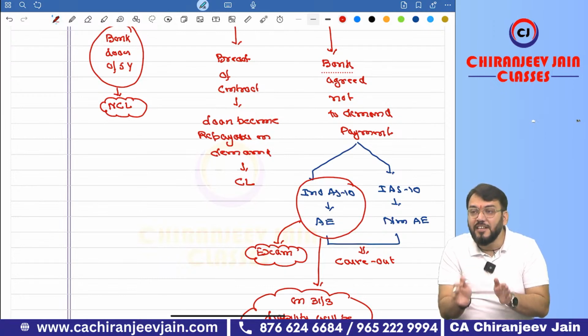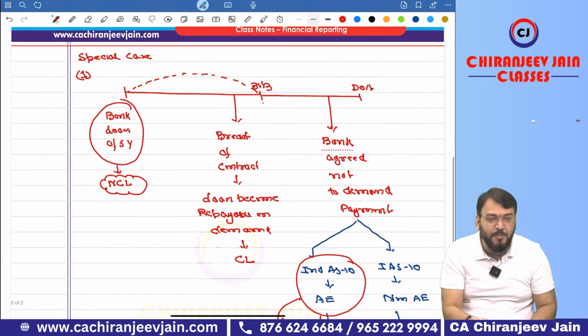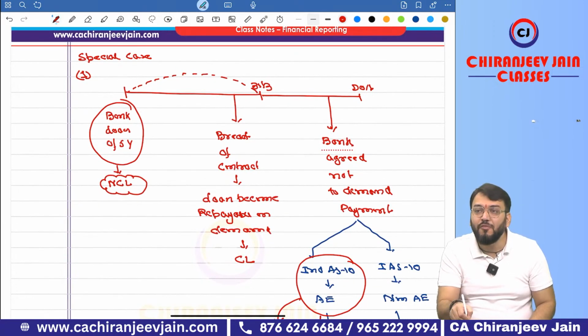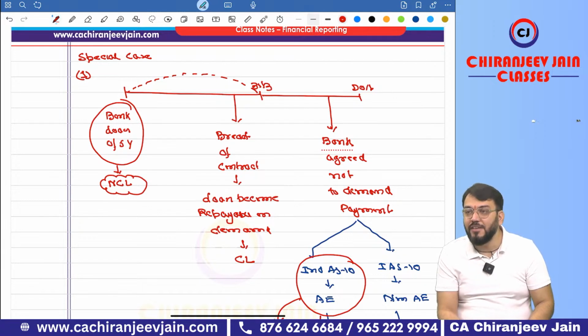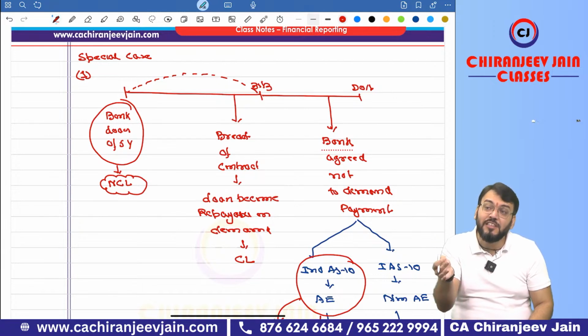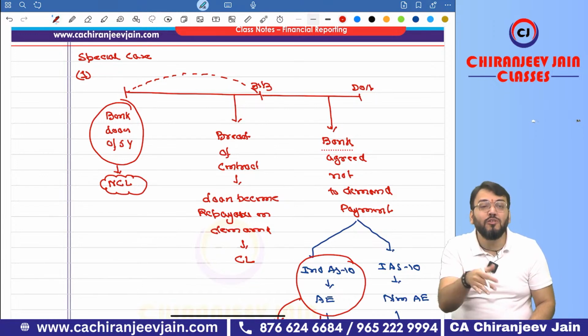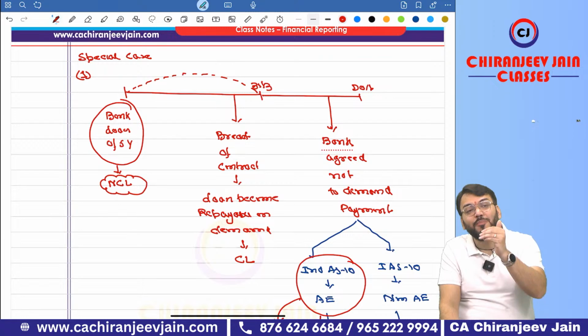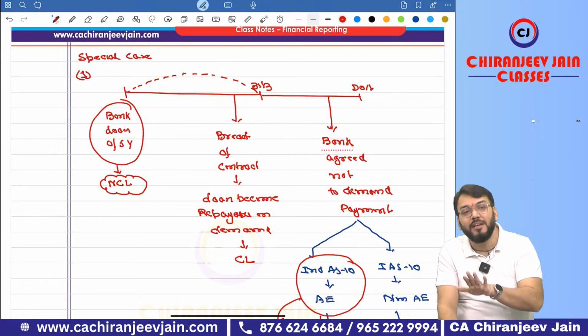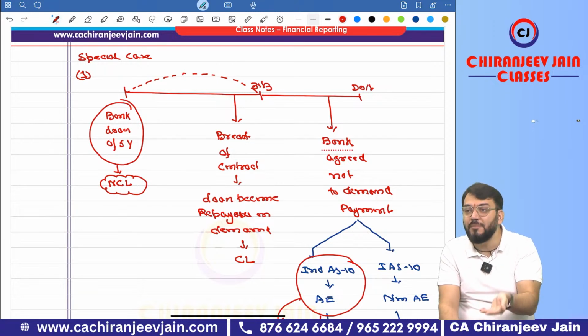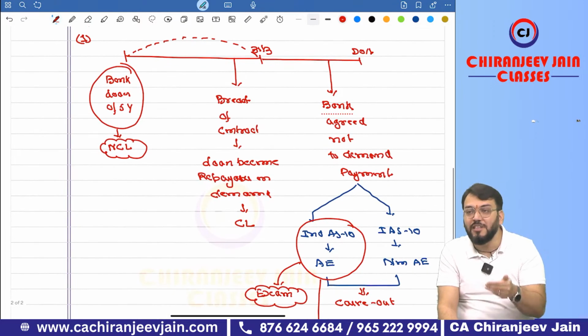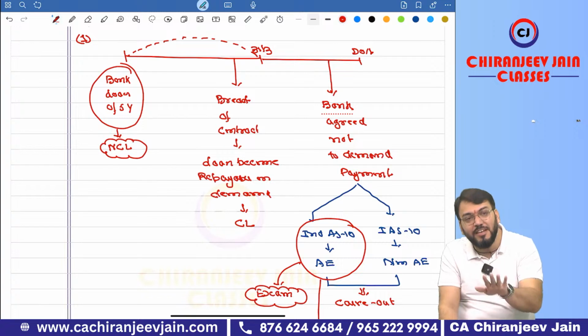Now, it is a very rare situation, and can you say on 31st March there was no condition of waiver? There was no condition of waiver. I hope you are understanding. It is very rare that they will waive, that they will agree not to demand payment. So as per the economic conditions prevailing in developed countries, they say it is a non-adjusting event, and on 31st March it will be classified as current liability only.